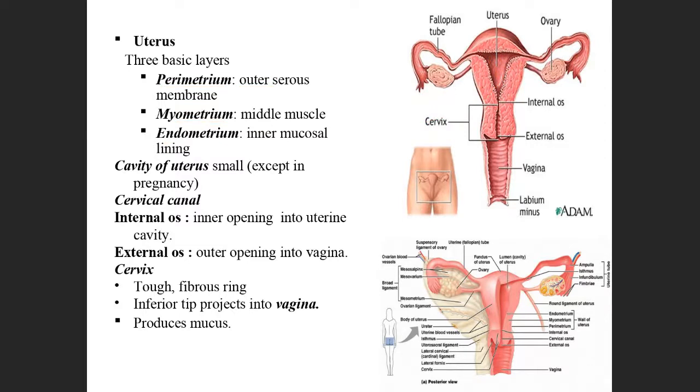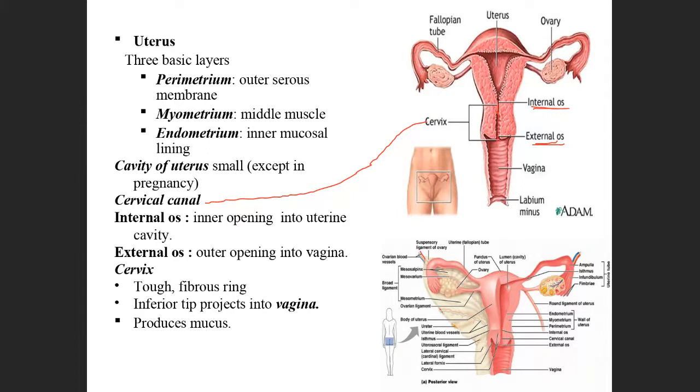It is the space between the two openings, between the internal os and the external os. The internal os opens inside the cervix like this, and the external os opens into the vagina.